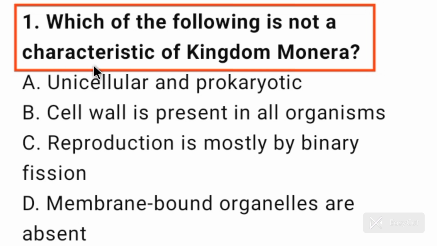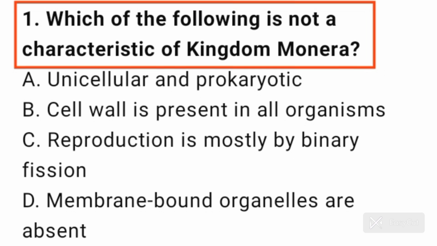Which of the following is not a characteristic of kingdom Monera? Option A is unicellular and prokaryotic. Bacteria are the sole members of the kingdom Monera, and bacteria are unicellular and prokaryotic, so option A is a characteristic of kingdom Monera. Option C is reproduction is mostly by binary fission. Reproduction by binary fission is also a characteristic of kingdom Monera. Option D is membrane bound organelles are absent. This is correct. Membrane bound organelles are absent in Monera.